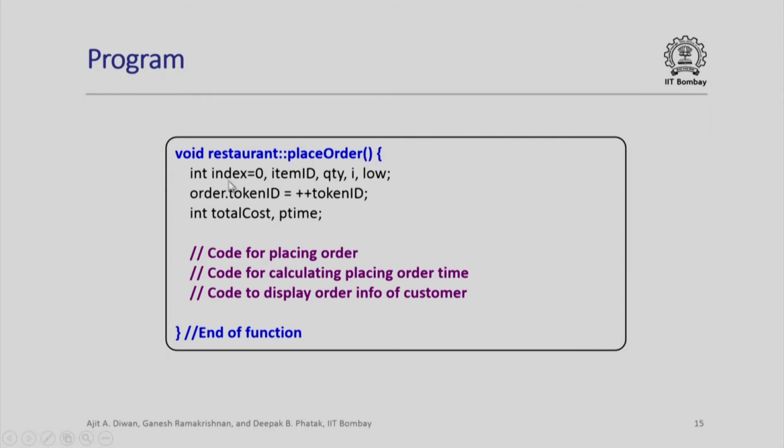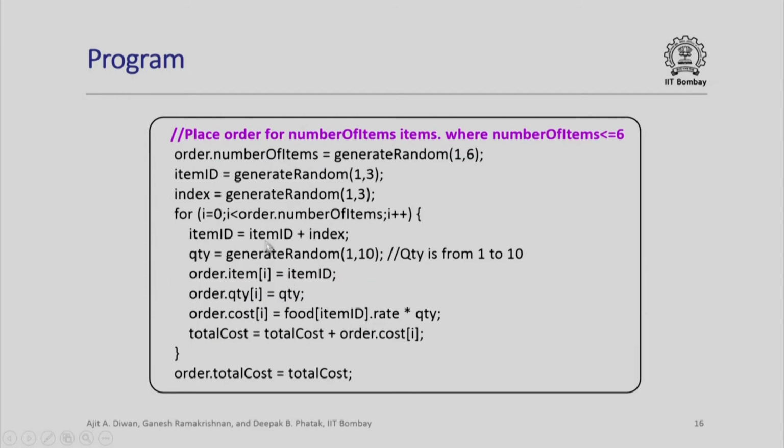In the next slide, we shall see code for these 3 different pieces. We just note that we have initialized the values, we have added 1 to the token ID, and now we have to calculate all of these and put them into the order. So, first of all, how to place order for number of items, where the number of items could be less than or equal to 6. We make that assumption that nobody orders more than 6 items. So, we generate a random number between 1 to 6. This defines the random number of items which a customer orders.